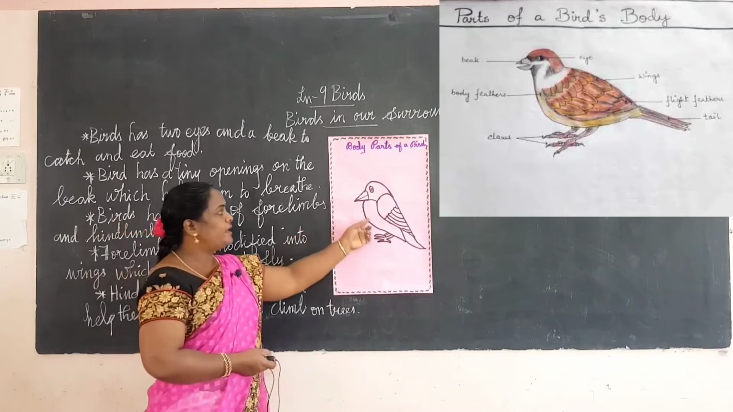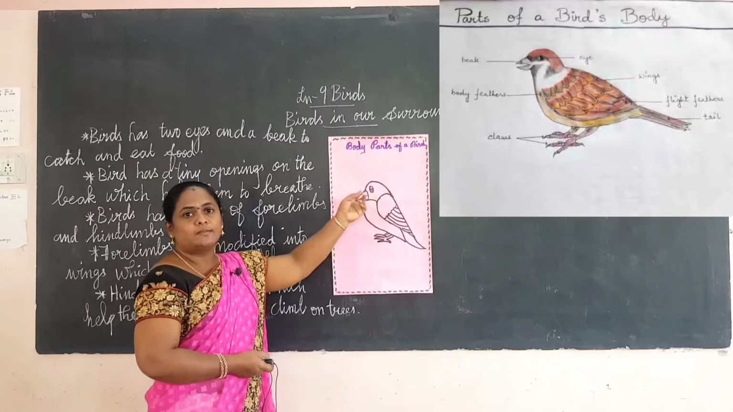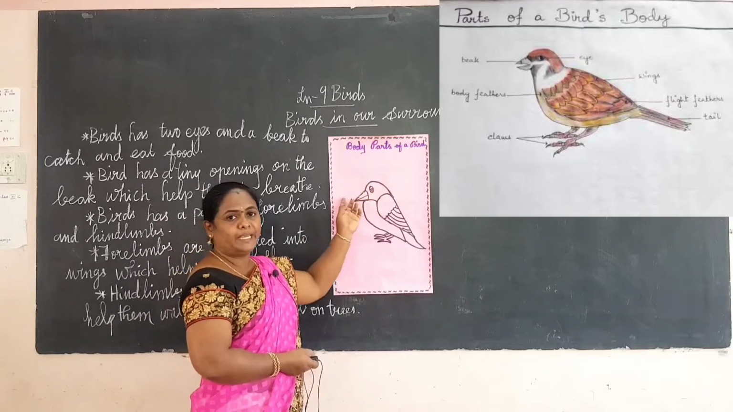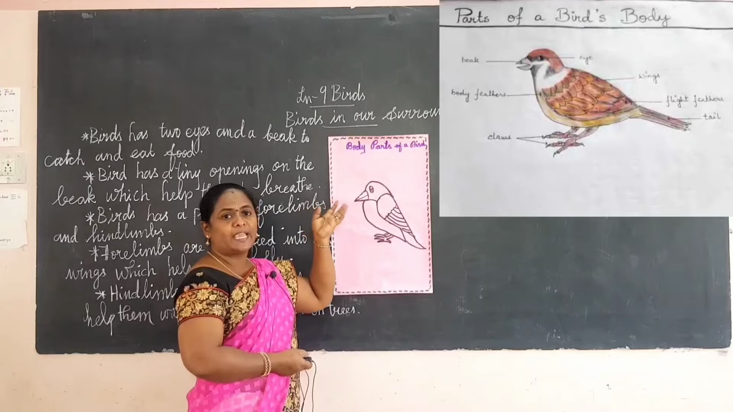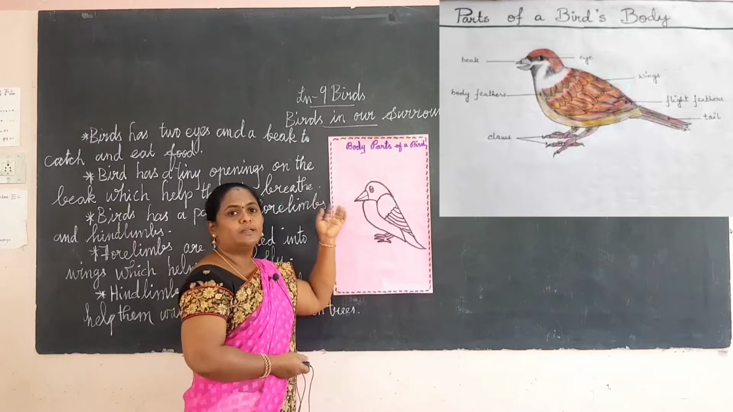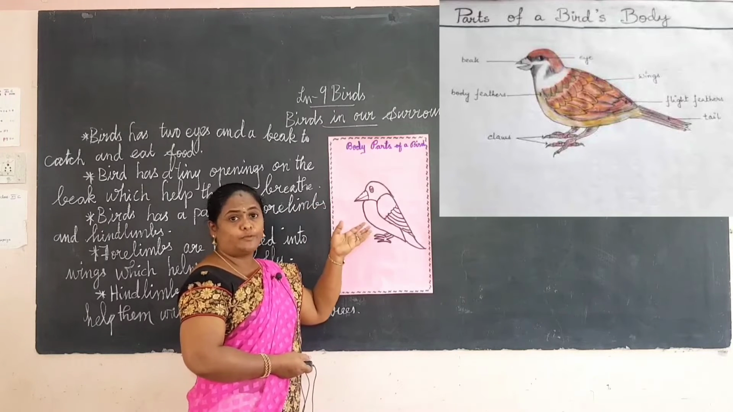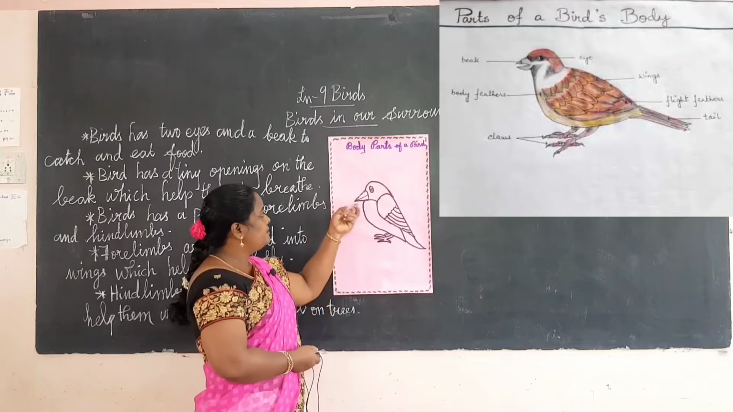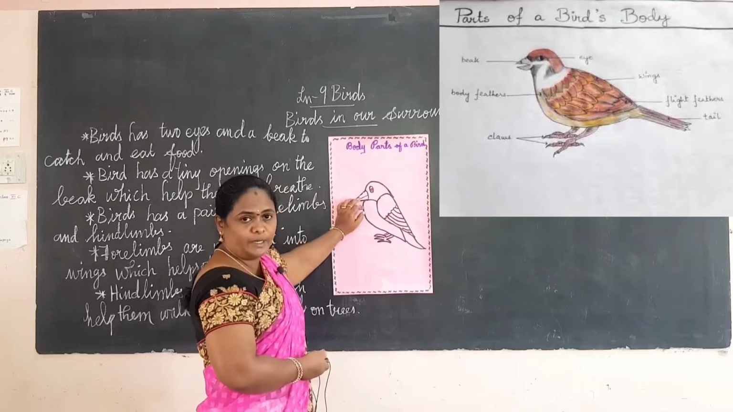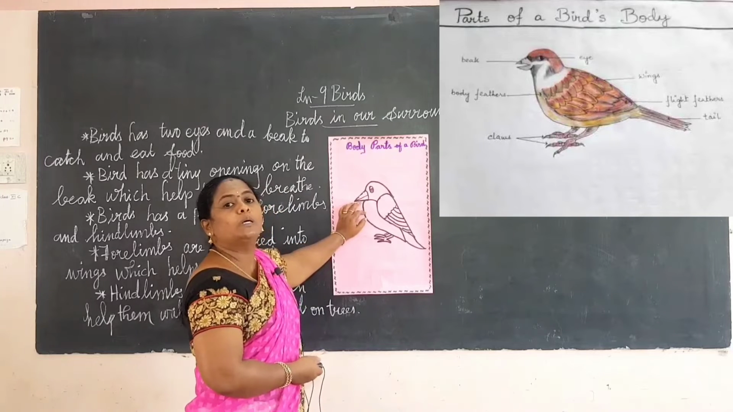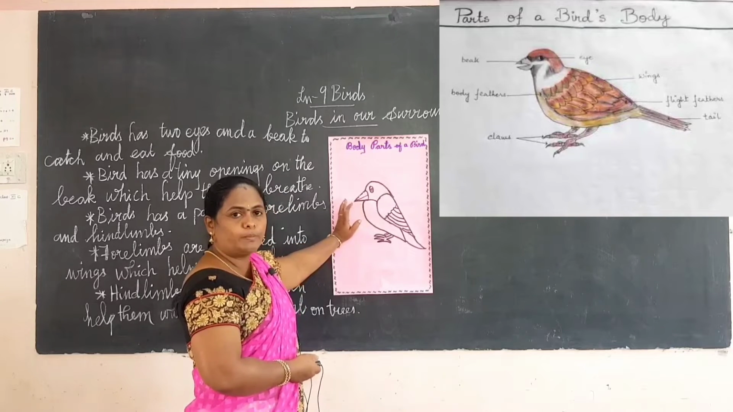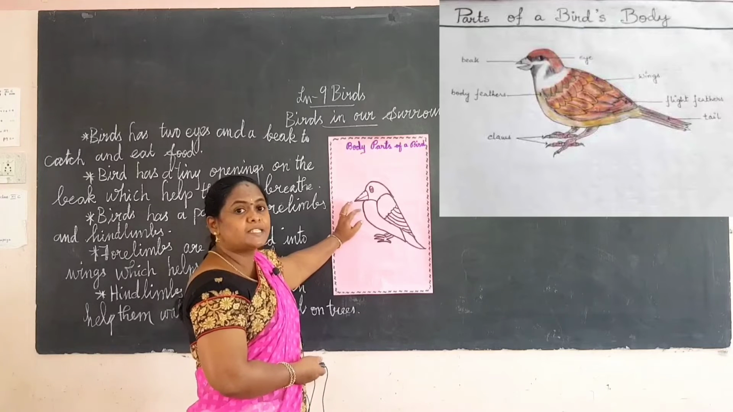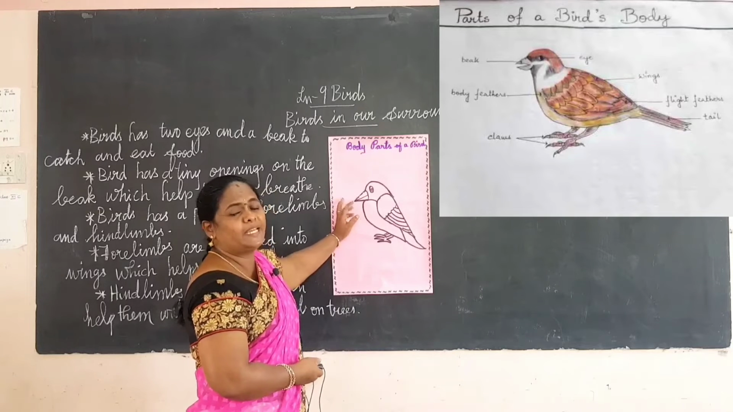Okay, a bird has two eyes and a beak, which help them to catch and eat food. The beak has two tiny openings which help them to breathe. Birds can also breathe by keeping their beaks open.